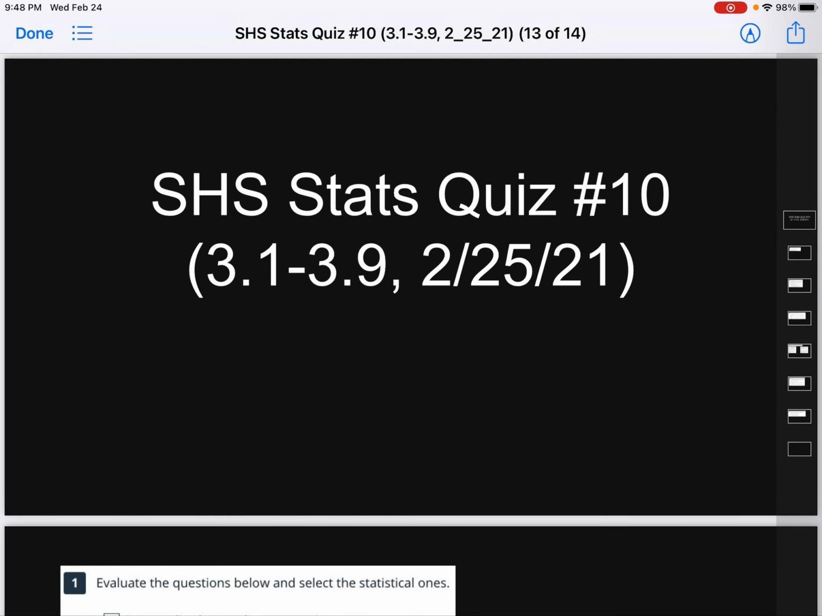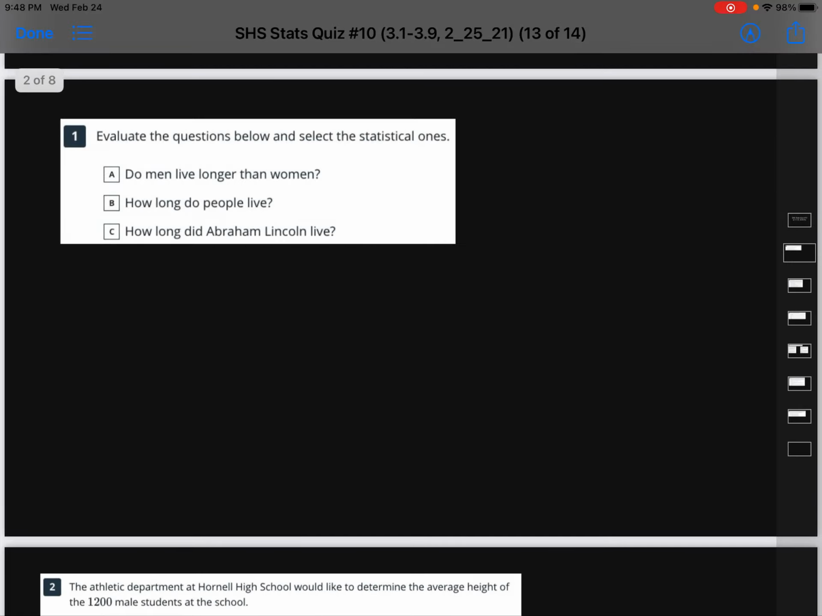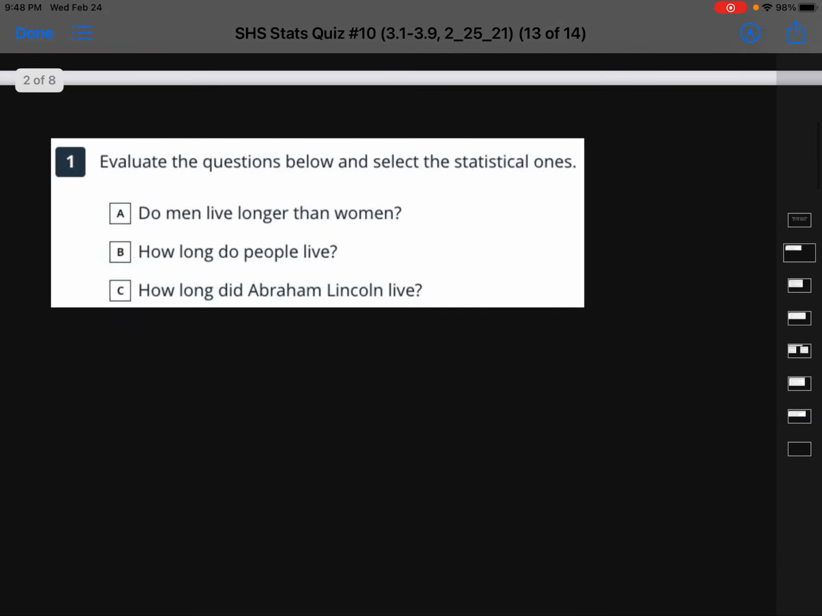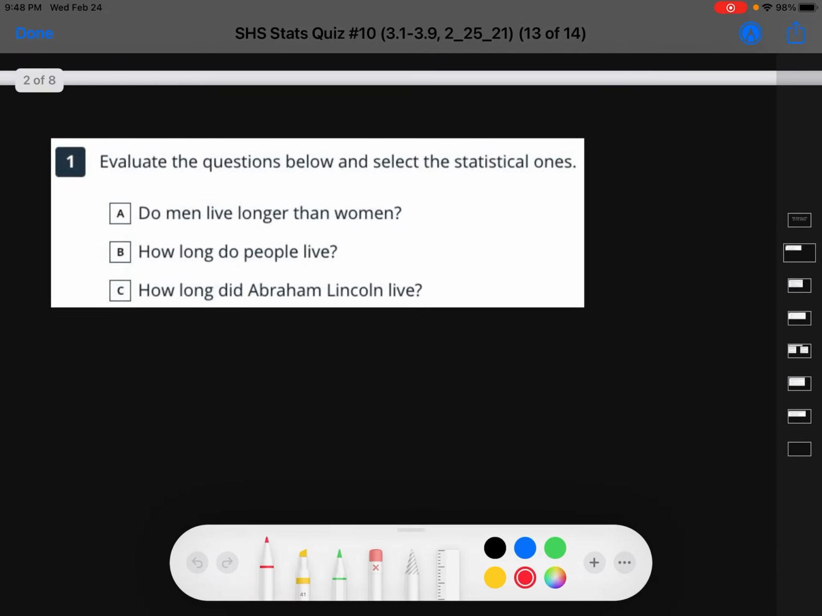Hey guys, let's go over the stats quiz number 10, basically all of chapter 3, taken February 25th, 2021. Question number 1. Evaluate the questions below and select the statistical ones. Statistical questions. What makes a good statistical question?